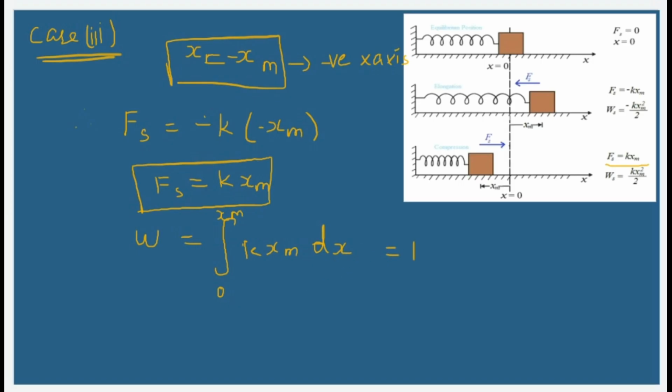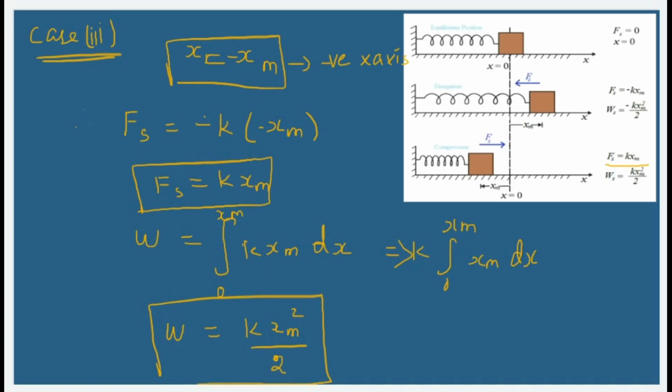Then the k is constant. When we are taking it out, we are going to have the integral of 0 to xm dx, which is going to give us the xm square. By substituting the limit also we will get the same thing, which means that the answer will be kxm square divided by 2 to us. So that's what the same work done what we have for the case 3.